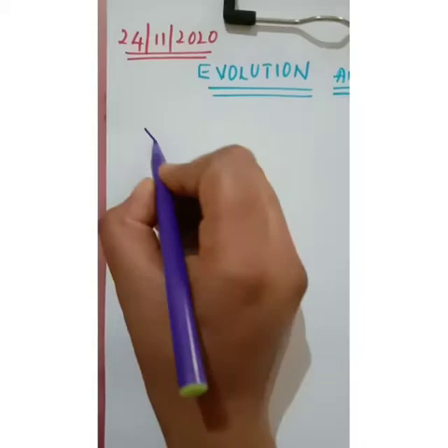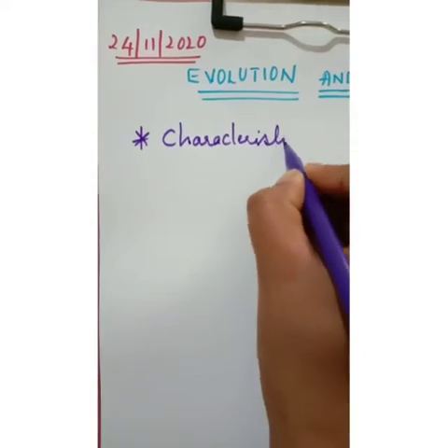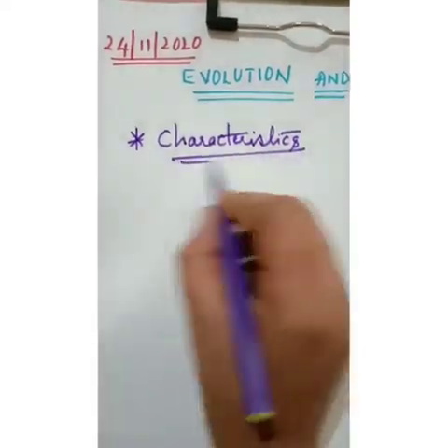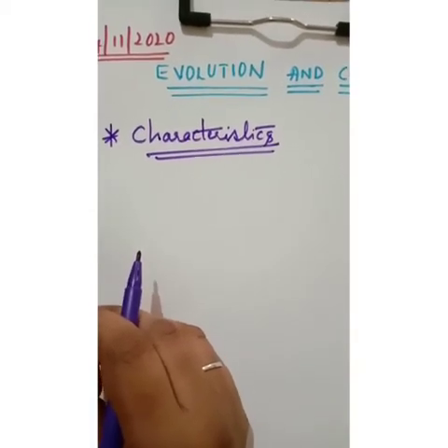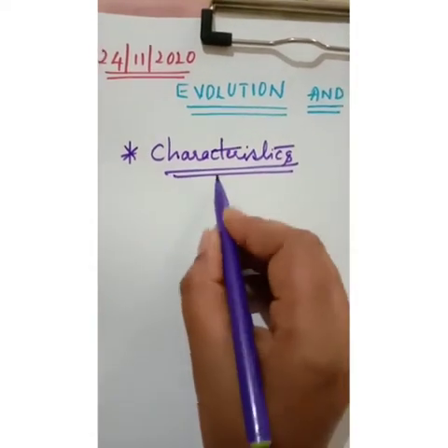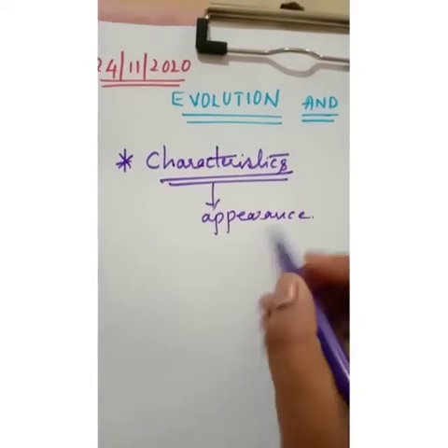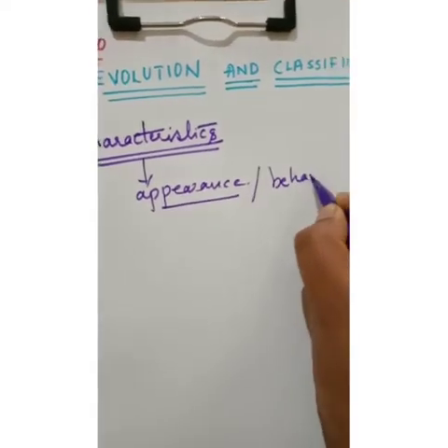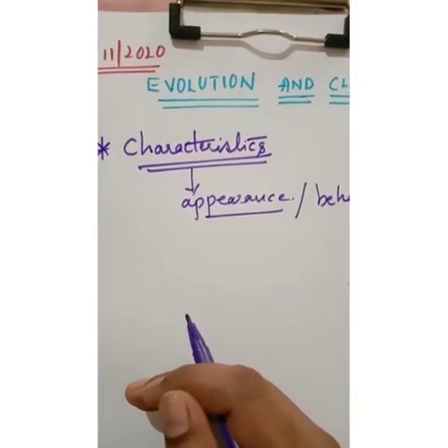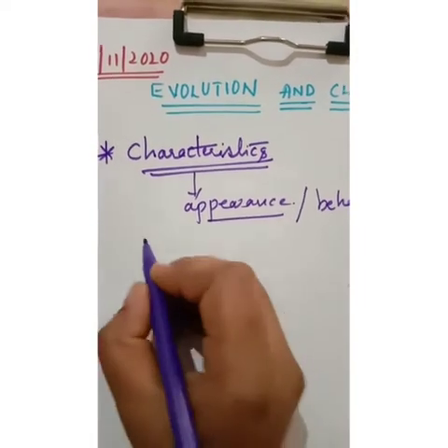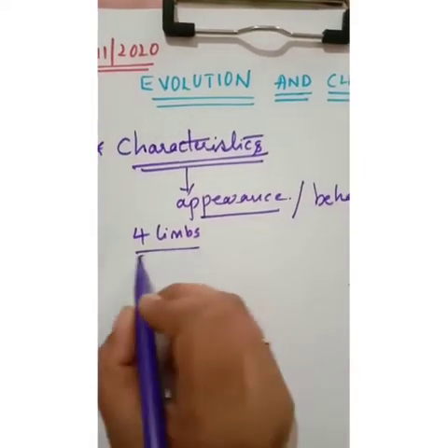So first of all, what is the meaning of characteristics? This term is a basic thing to understand evolution and classification. Characteristics are details of appearance of an organism, or behavior. In other words, a particular form or a particular function. For example, we have 4 limbs, right? Four limbs is thus a characteristic. So we call 4 limbs a characteristic.